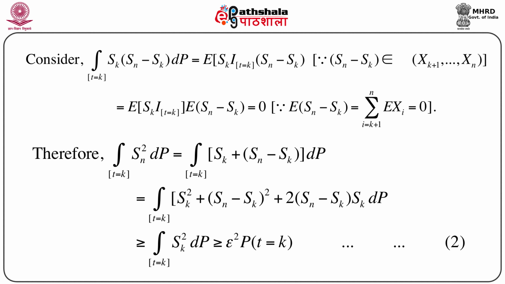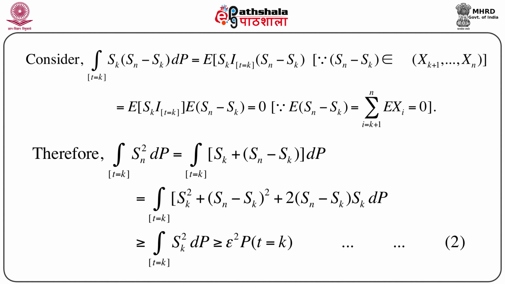So, let us consider first this quantity, that is the integral over T equals k of Sk into Sn minus Sk dP. Now, P is the probability measure defined on the space. This is a product term, Sk into Sn minus Sk. We will see what is the implication of considering this term at this moment. So, let us first calculate this or explore its property.